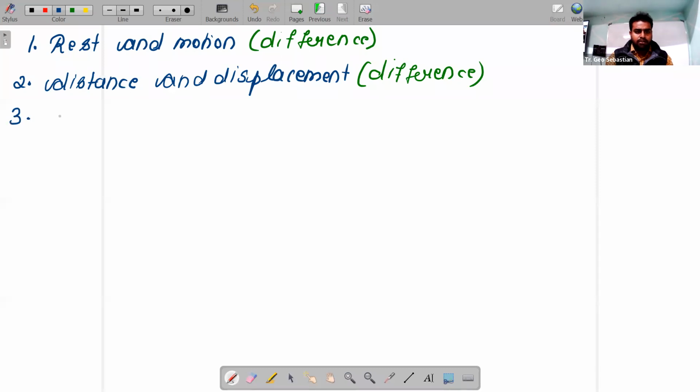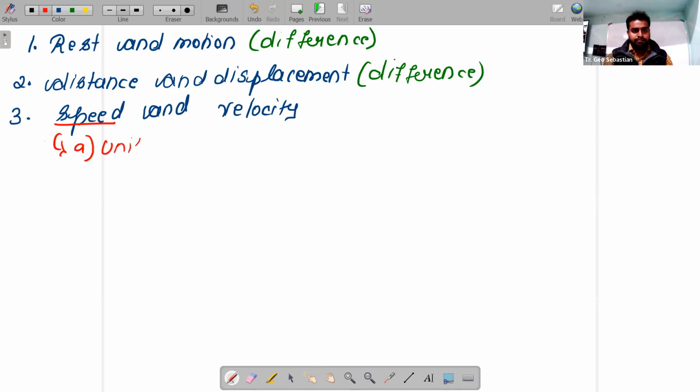Now, third question they can ask, what do you mean by speed and velocity? Speed and velocity also they will ask. In speed, they can ask first one, what do you mean by uniform speed?